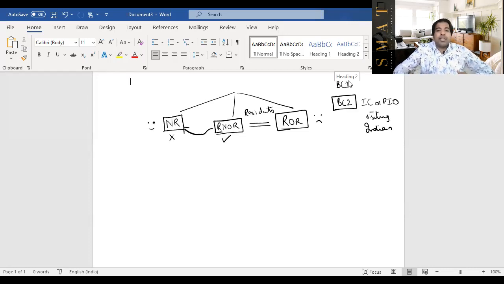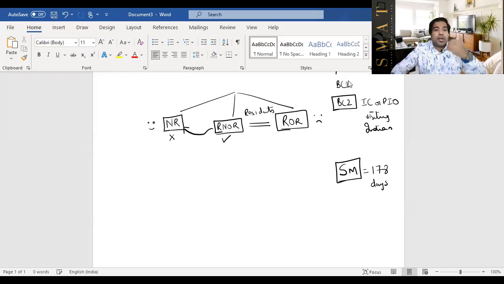Let's take an example, guys. Let's say Siddharth Malya, who's Vijay Malya's son, comes to India and stays for 178 days. He has a lot of foreign business which he was controlling from India while staying for 178 days. Now, because he's an individual, you'll first go to basic condition 1, that is stay in India greater than or equal to 182 days.